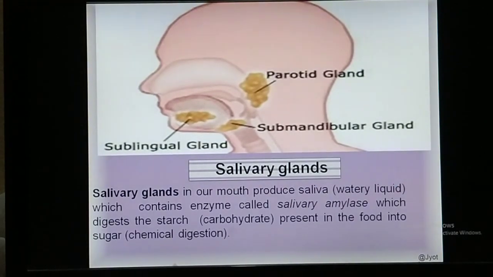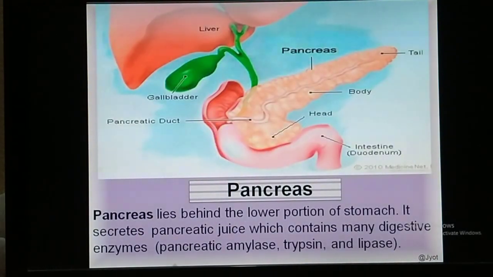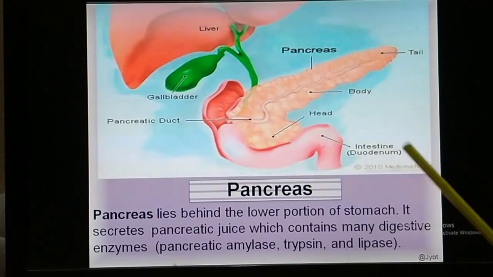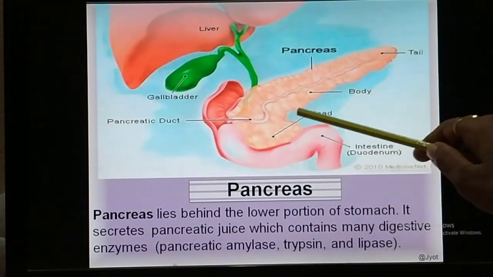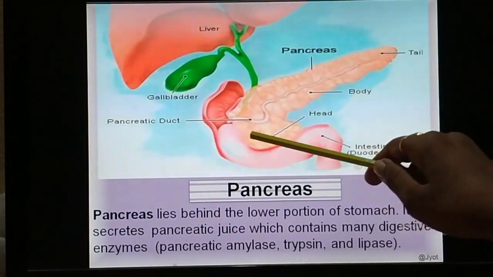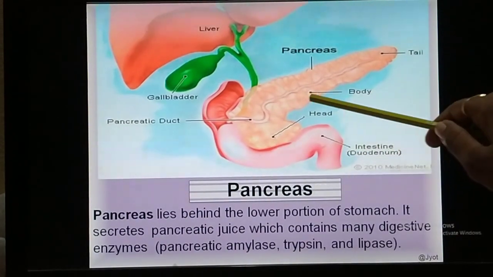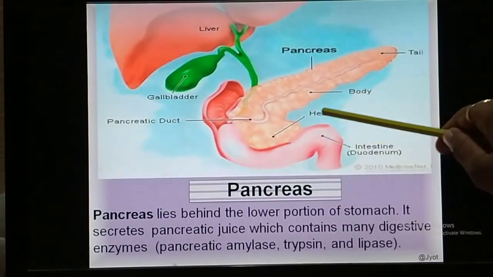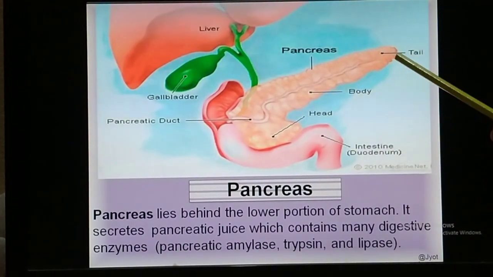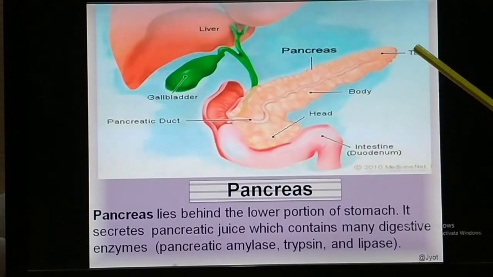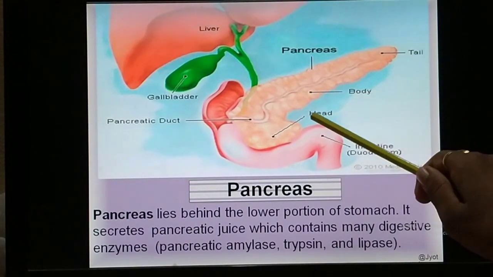Okay, now next we'll see the other part, that is the pancreas. This is another gland. You can see this irregular shaped gland, the orange color part is the pancreas. The pancreas is divided into three parts, that is tail, body and head.